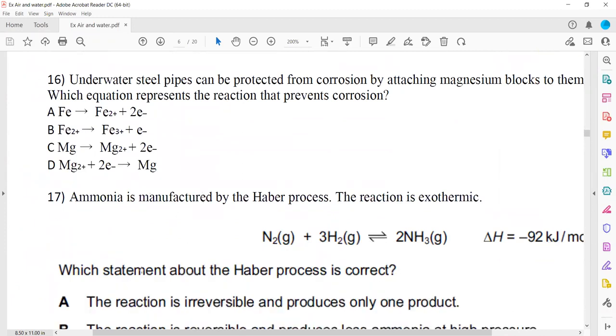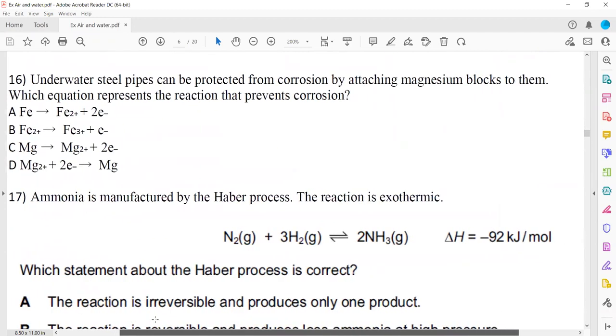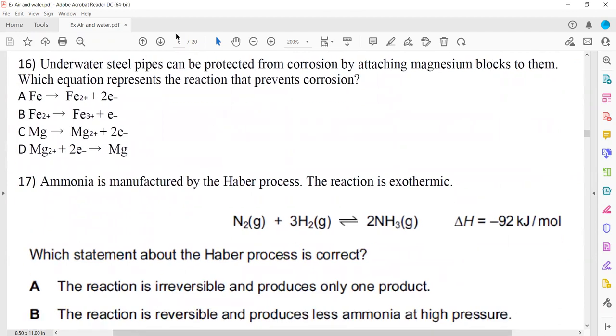Underwater steel pipes can be protected from corrosion by attaching a magnesium block. Which equation represents the reaction that prevents it? Basically, this is called sacrificial protection because magnesium is more reactive, so magnesium will react first.